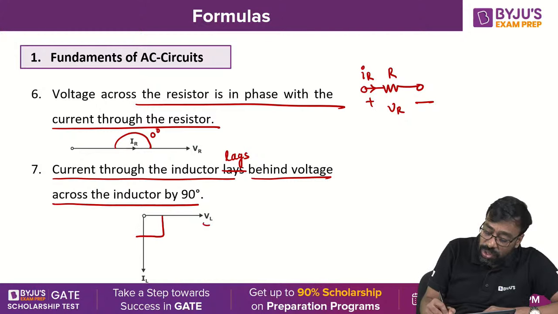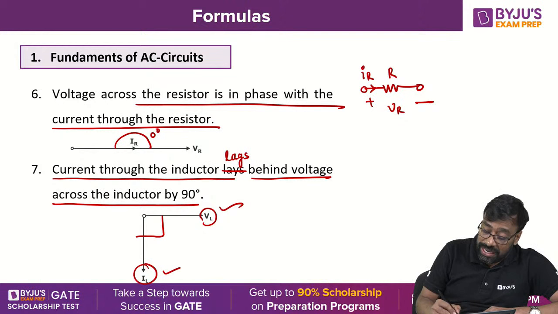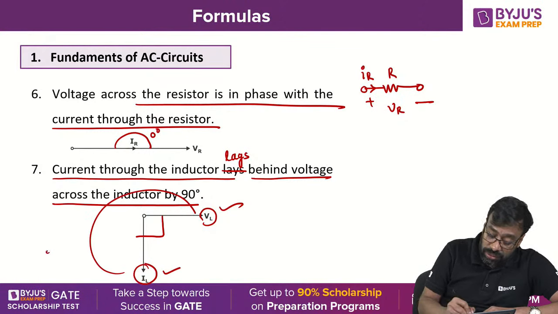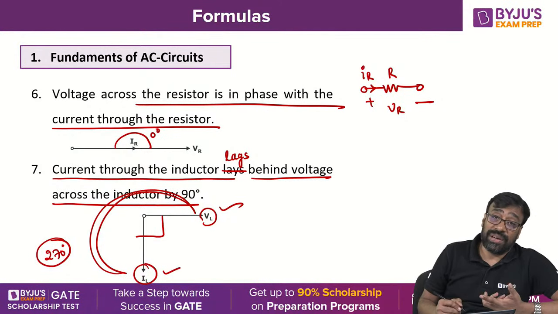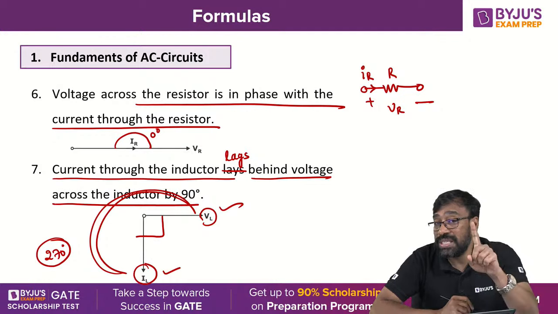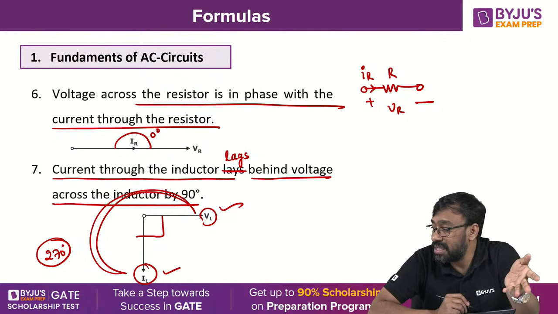Current lags the voltage by 90, or voltage leads current by 90, or current leads voltage by 270. Yes or no, all of you? Or voltage lags current by 270. Anything is okay. Once you get one statement, then you can get the other 3 statements easily.